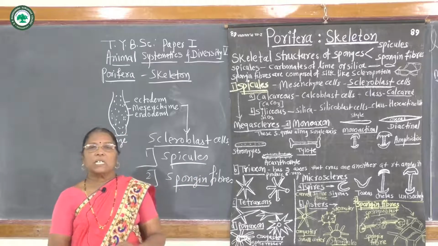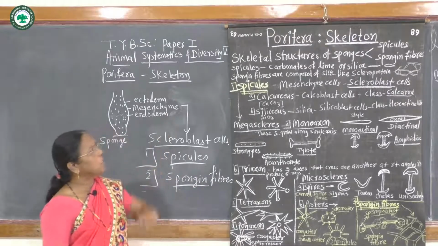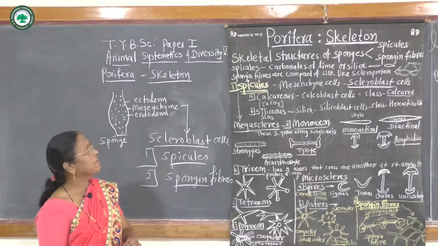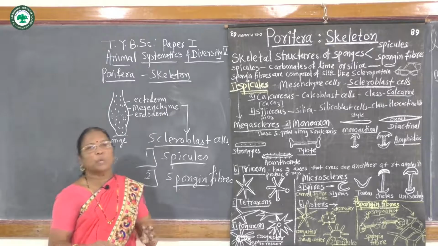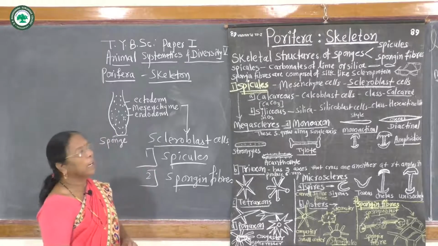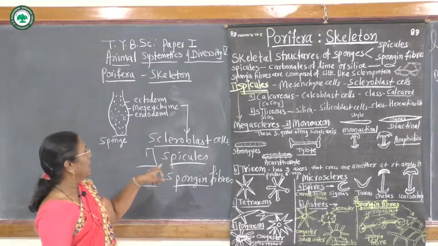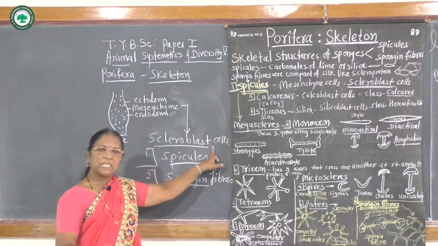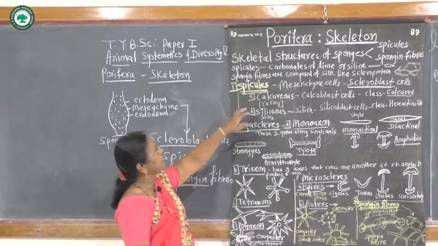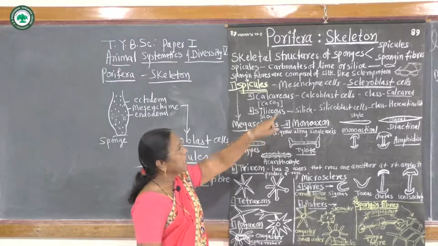These are the skeletal structures of sponges. These spicules are formed by calcium carbonate deposition, when scleroblast cells secrete calcium carbonate.